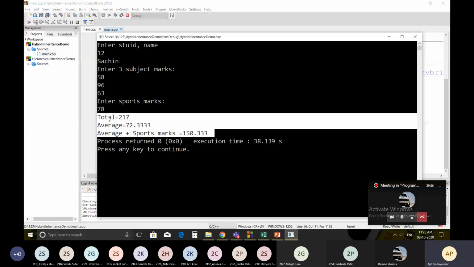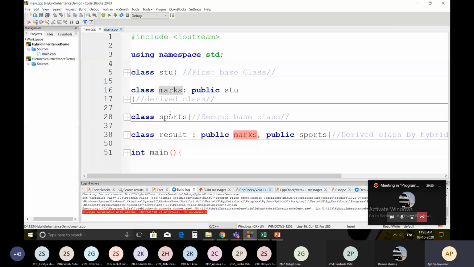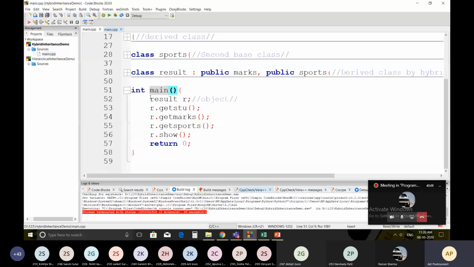So again I am repeating in brief. This is our class student. From this we have created the class marks, and from sports we have created the class result. This result class is created from marks and sports. Everything is already present over here. We have just reused this in the result class, and in the main we have called the appropriate method using the object of result R, and then at the end we have shown the output on the terminal.